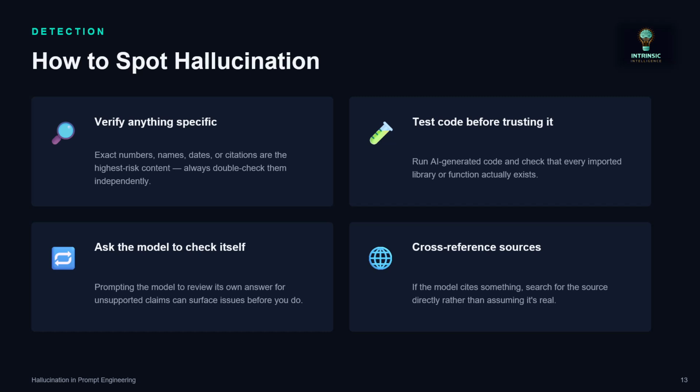So detection: how to stop hallucination. Verify anything specific. Whatever response comes from the LLMs, please do verify. Test code before trusting it. If you get code, there should always be a testing process to ensure it is working. We also need a human reviewer and cross-referenced resources. When it cites something, ask for the source and ensure it is from a legitimate source. Ask the model to check itself: prompt the model to review its own answer, or review it with another model, which could also help here.